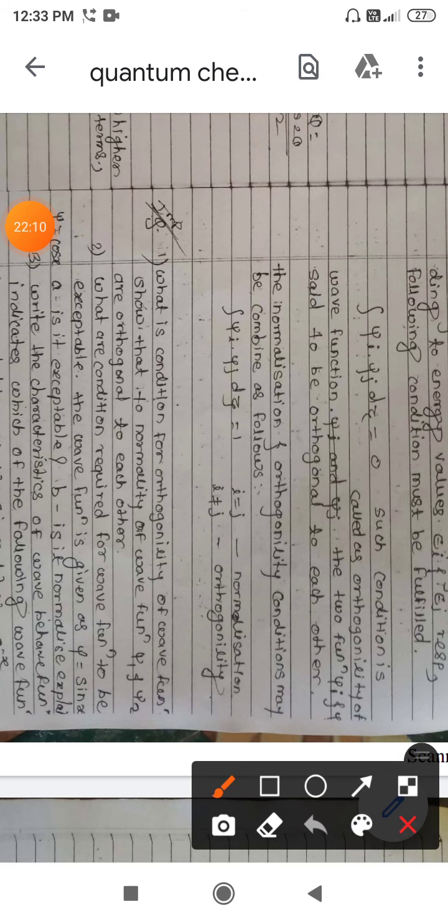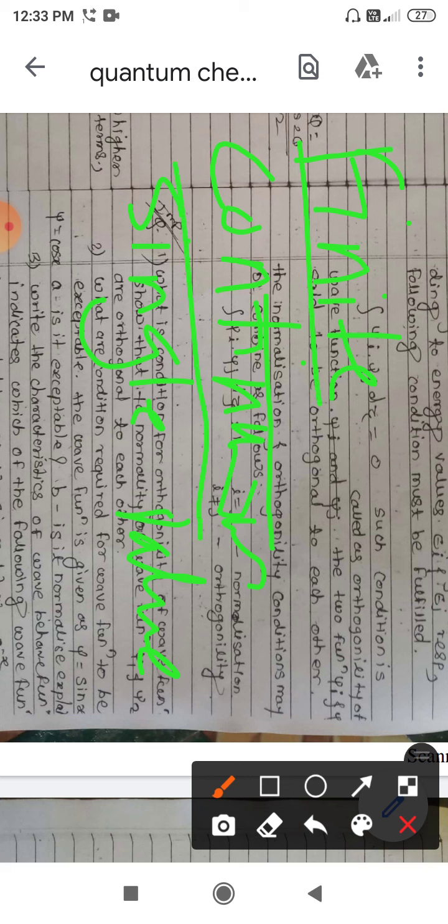So for an acceptable wave function, there are a total of 5 conditions. First we need to check whether the given function is finite, whether it is continuous, and lastly whether it is single valued. If we can check all of these conditions, then only can we say whether the given wave function is acceptable or not.